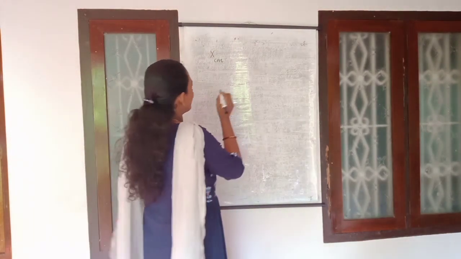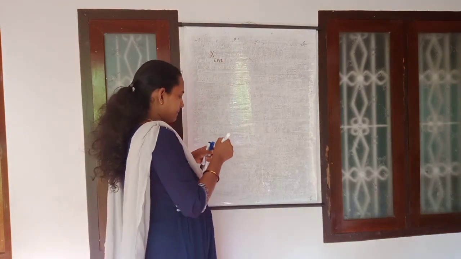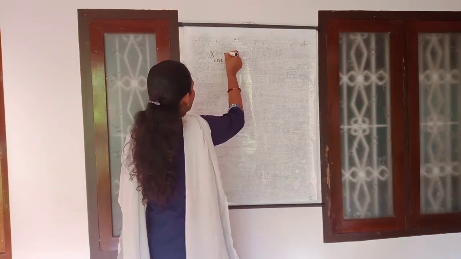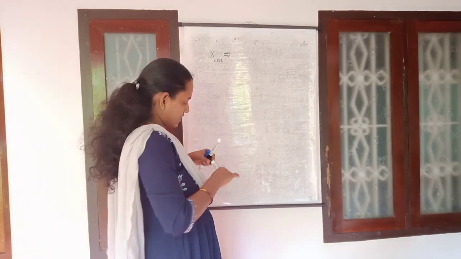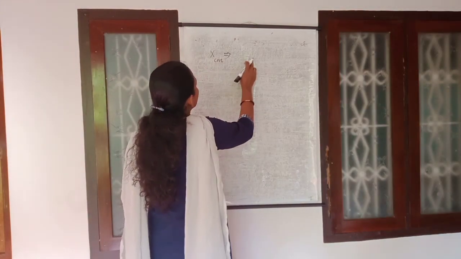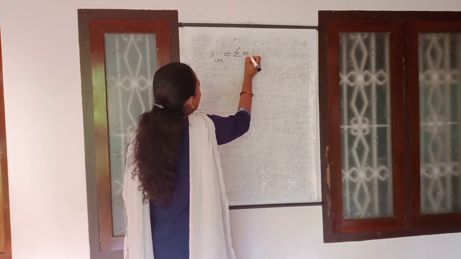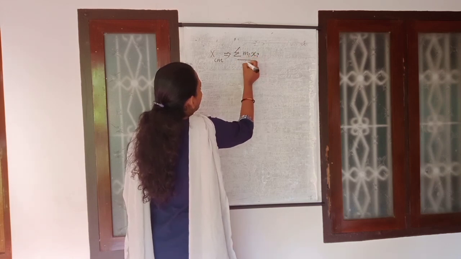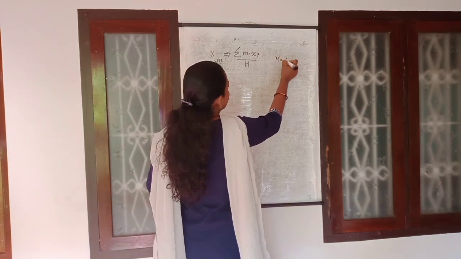First of all, we derive the expression for position of center of mass of a system of two particles. And during that case, x center of mass expression we derived, and finally for a system of n particles we derived it. So whenever we derive that one for a system of n particles, we know that x center of mass means that is sigma mi xi divided by M, where capital M stands for the total mass.